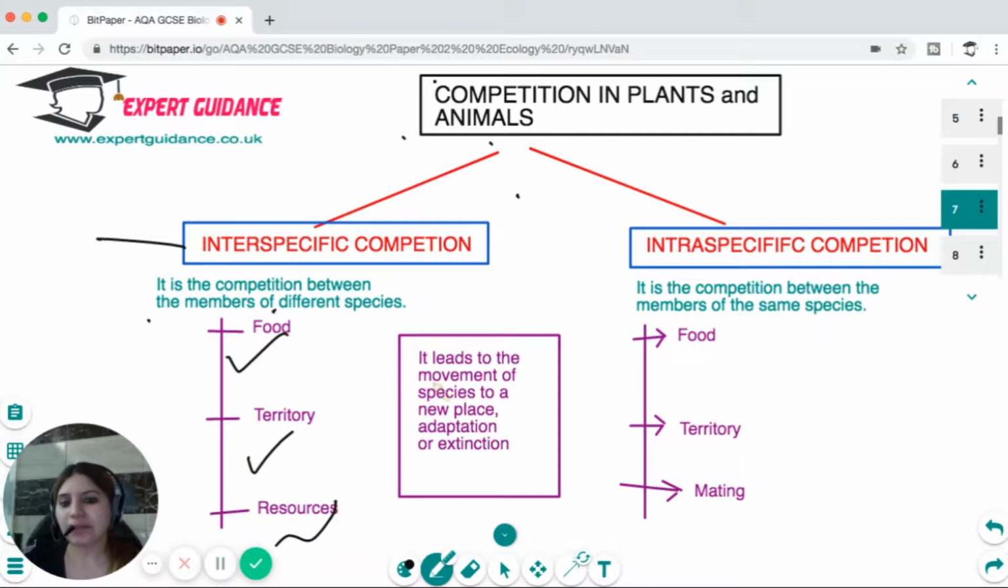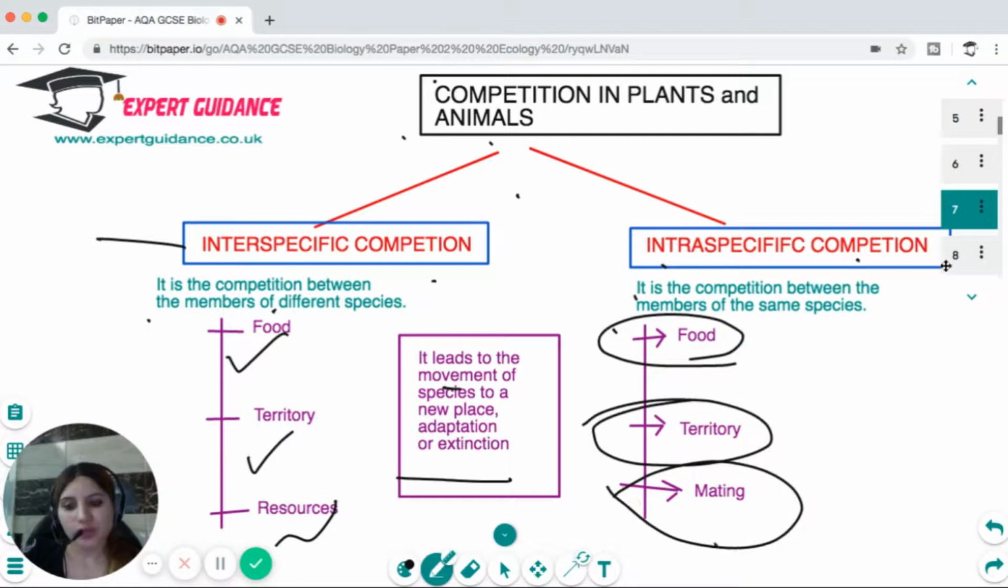And this competition can either lead to the movement of the species to a new place if they cannot outcompete. It can lead to adaptation, which makes them a better survivor, or if there are organisms which cannot cope with the competition, they can become extinct. On the other hand, intraspecific competition is a competition between the members of the same species. So within the members of the same species, again, there could be a fight for food, for territory, and to find a suitable mate.